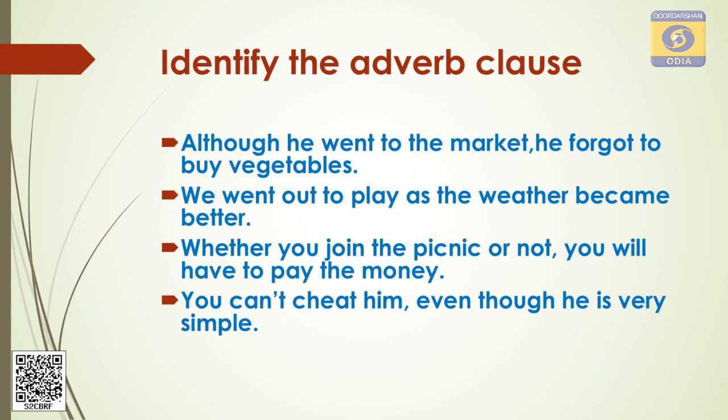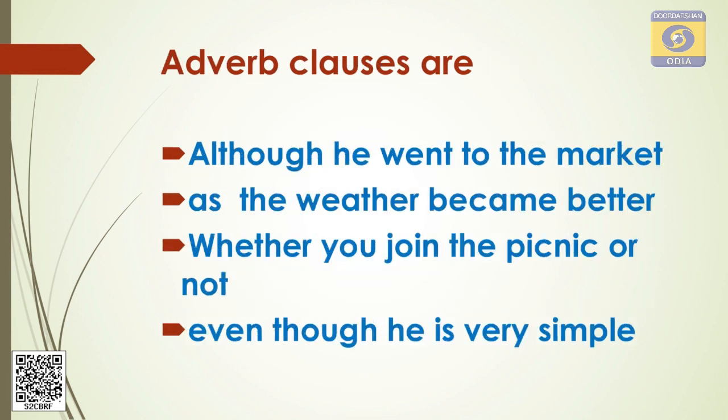Whether you join the picnic or not, you will have to pay the money. You can't cheat him, even though he is very simple. Can you find the adverb clauses? Yes, I am sure you can. These are the adverb clauses: although he went to the market, as the weather became better, whether you join the picnic or not, even though he is very simple.